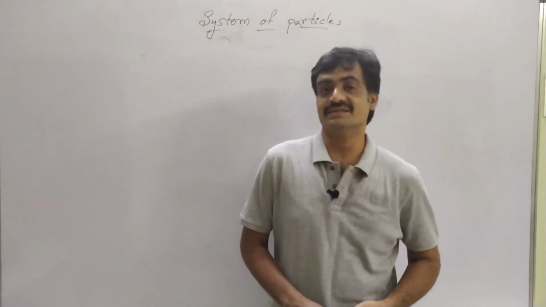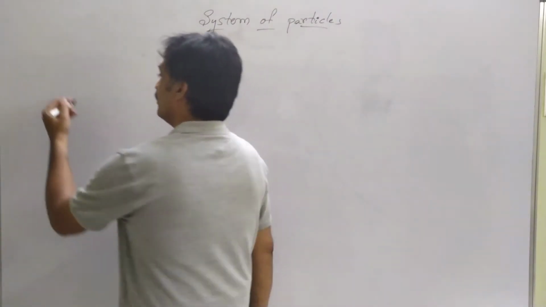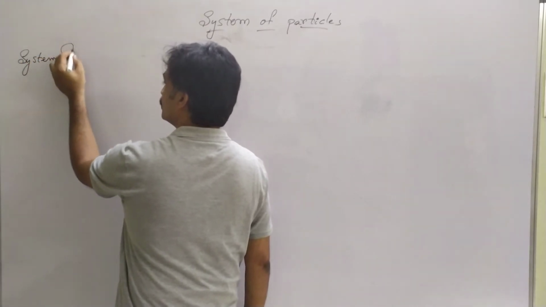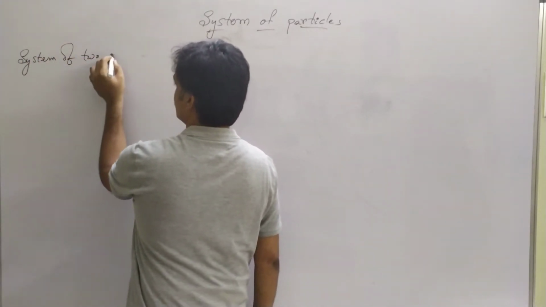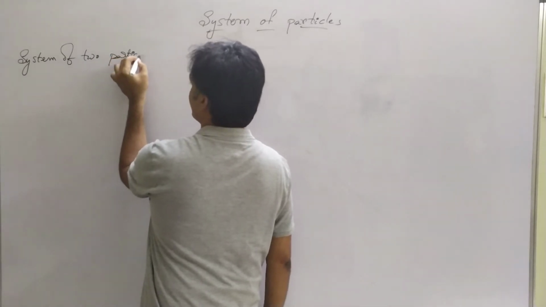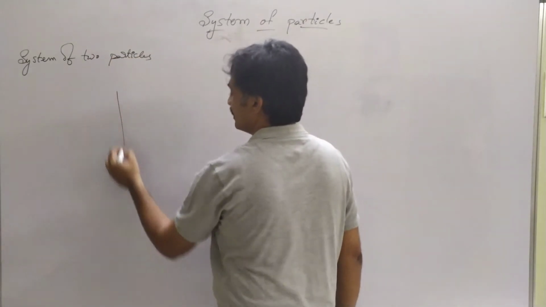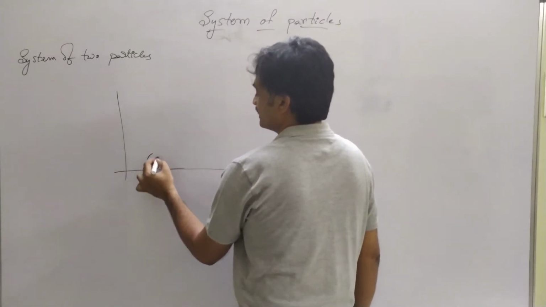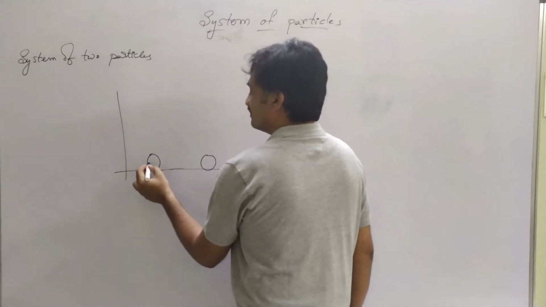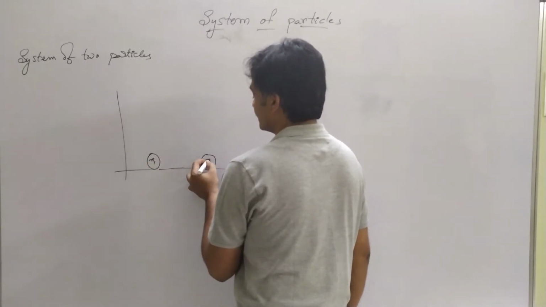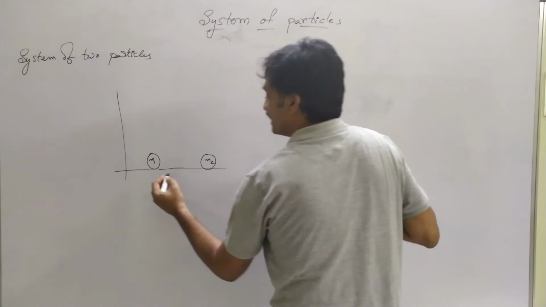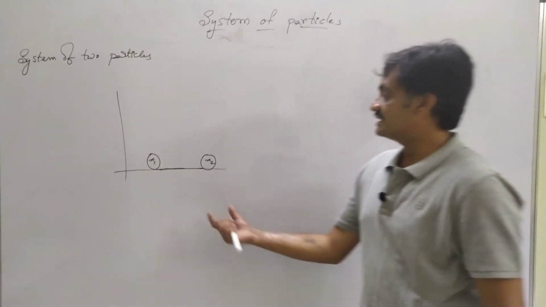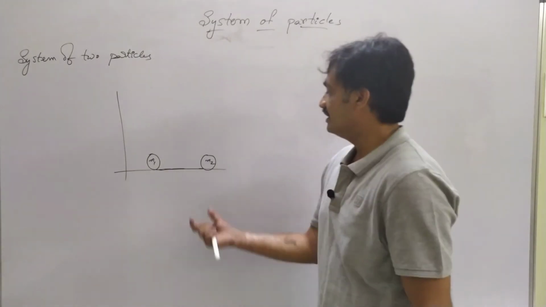Now we are going to discuss the system of two particles along one dimension. Here I am going to consider two particles placed along the x-axis, where the mass of the first particle is m1 and the mass of the second particle is m2, and these two particles are separated by a distance d.